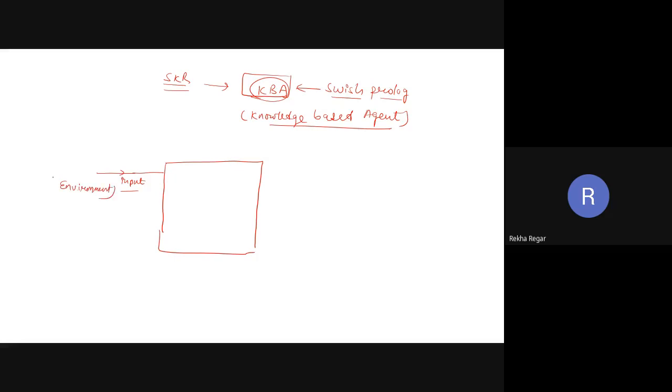And the KBA has two components: one is the inference system, and one is the knowledge base.